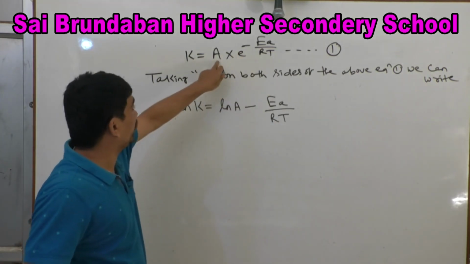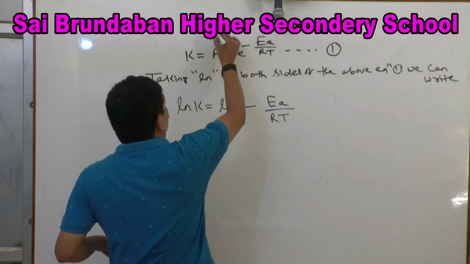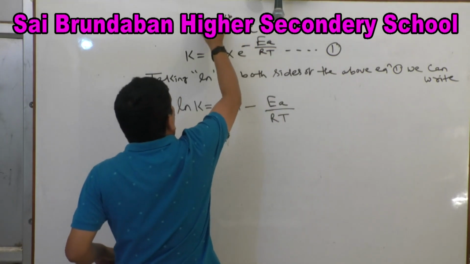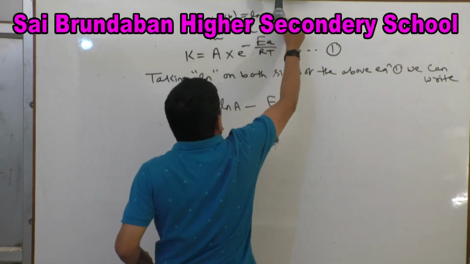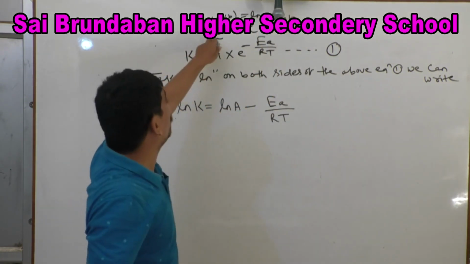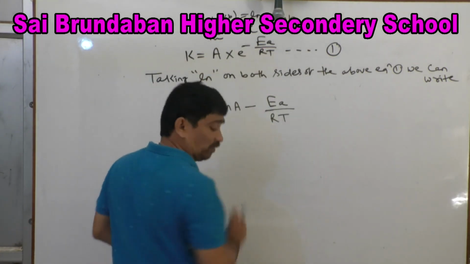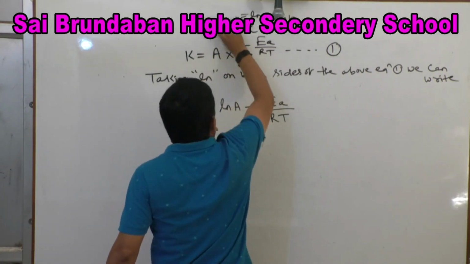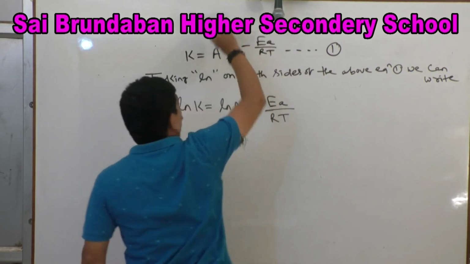Suppose this is A, this is B. So ln of A into B equals ln A plus ln B.